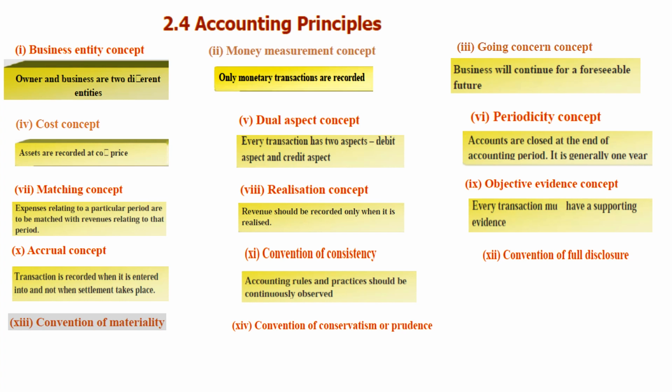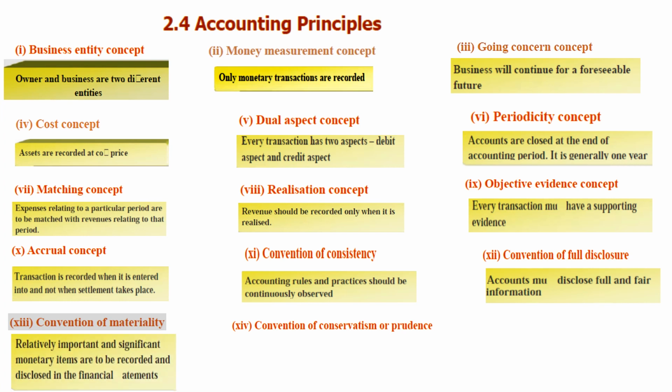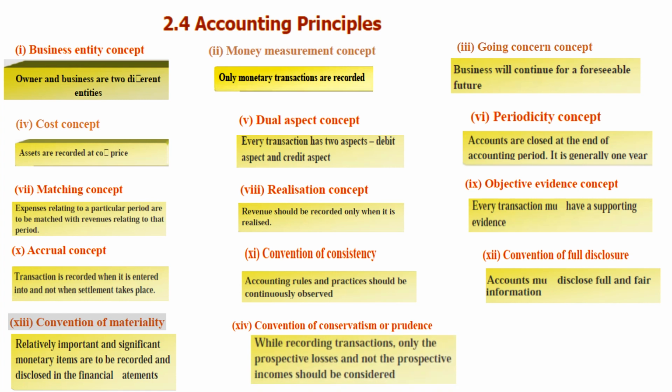Convention of consistency: accounting rules and practices should be continuously observed. Convention of full disclosure: accounts must disclose full and fair information. Convention of materiality: relatively important and significant monetary items are to be recorded and disclosed in the financial statements.